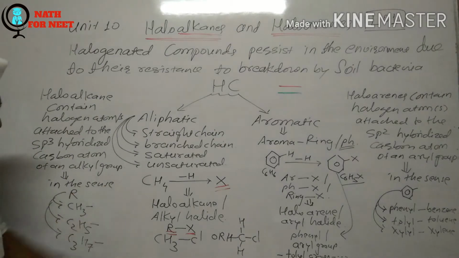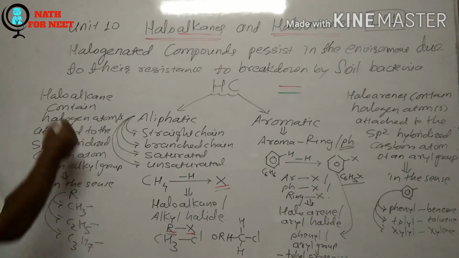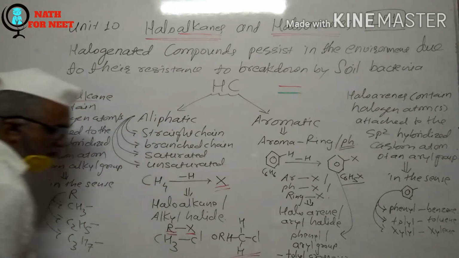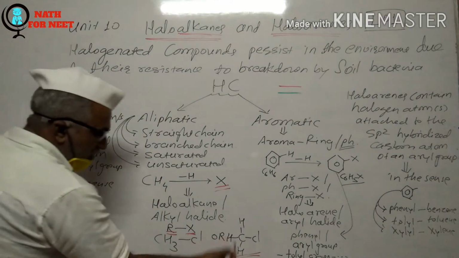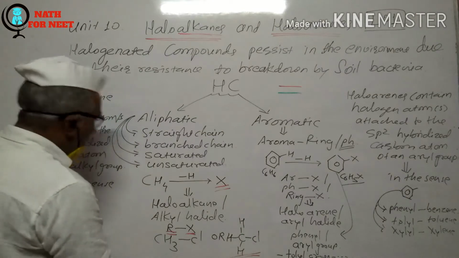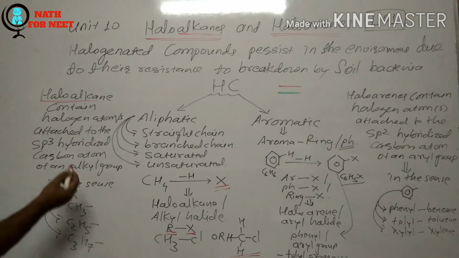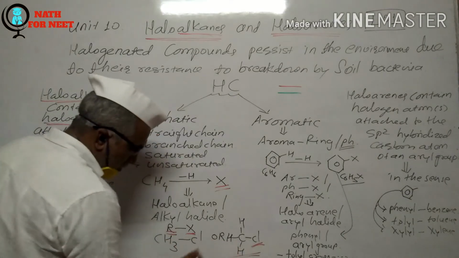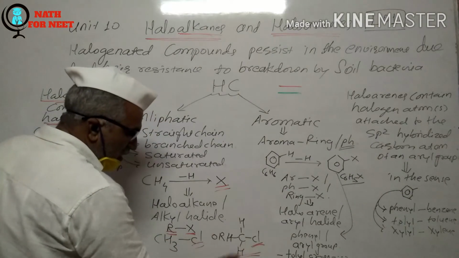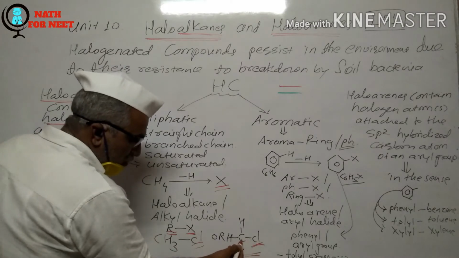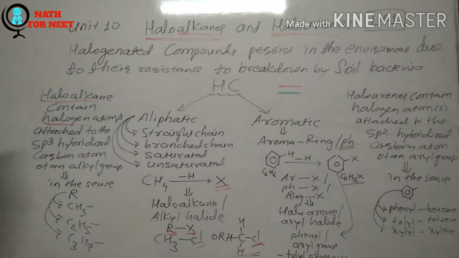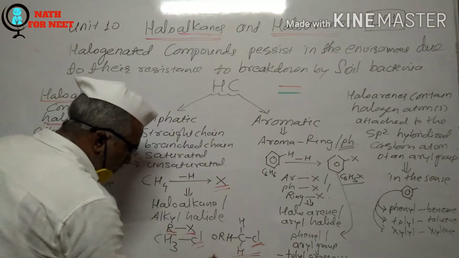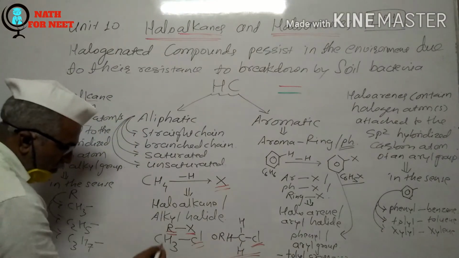See here again, this is the haloalkane. A haloalkane contains a halogen atom attached to the sp3 hybridized carbon of the alkyl group.